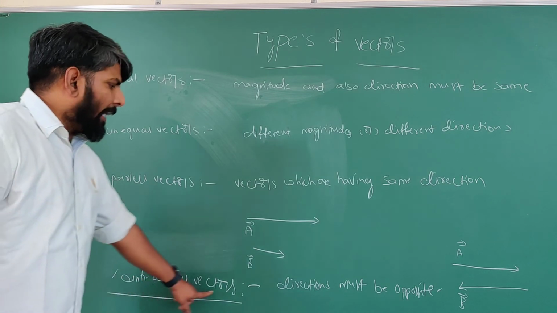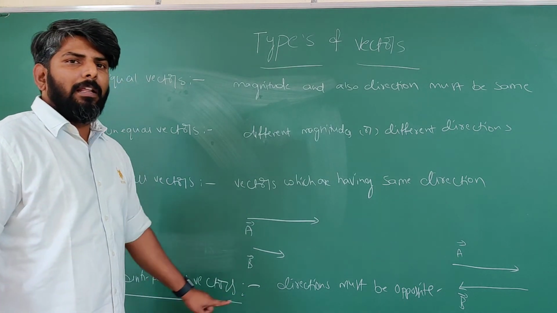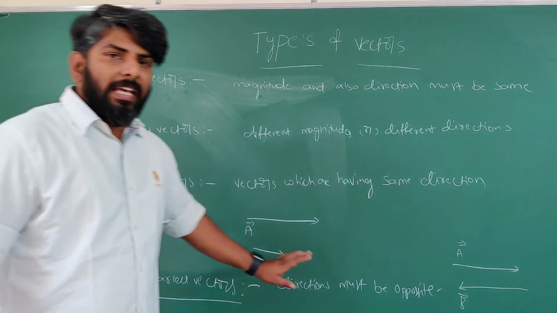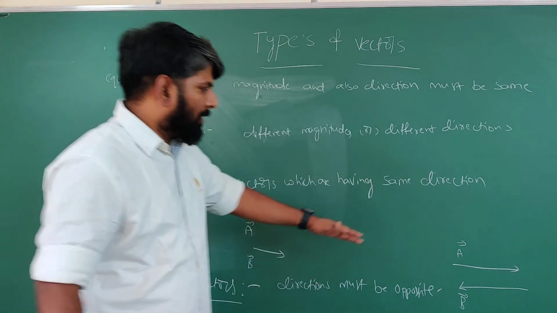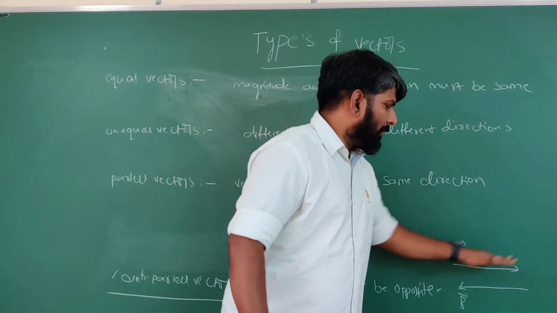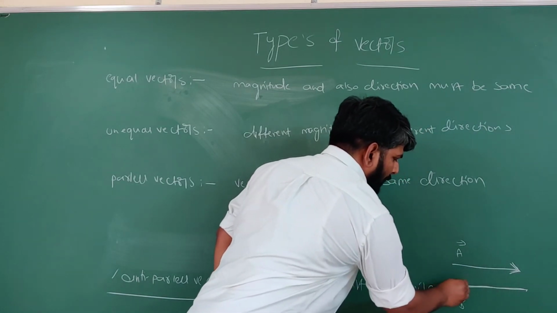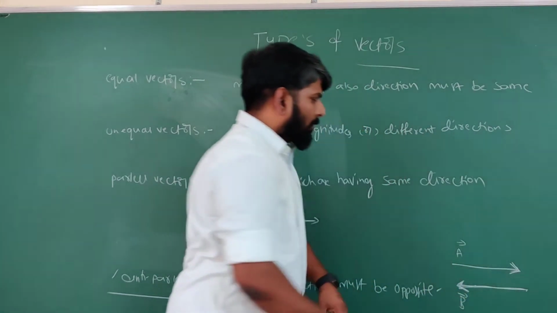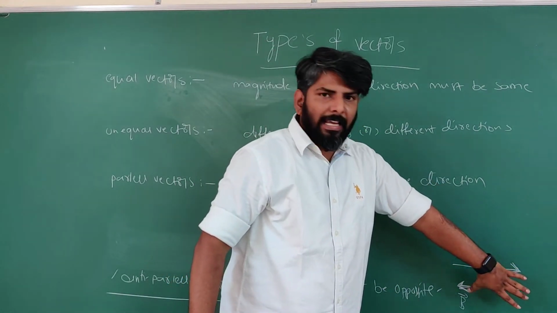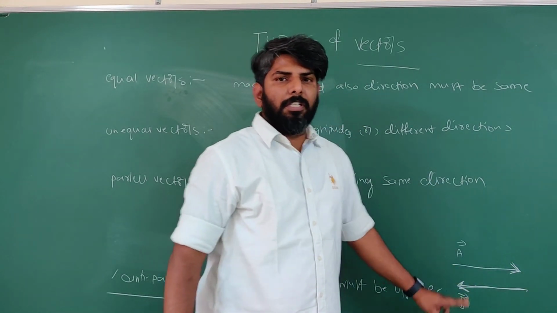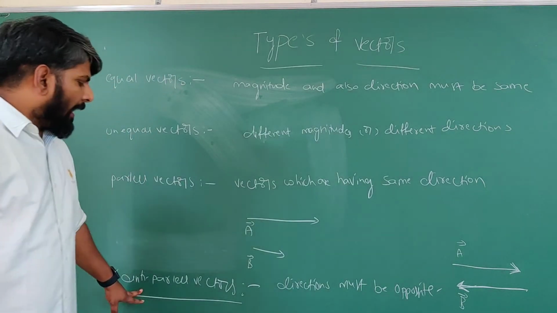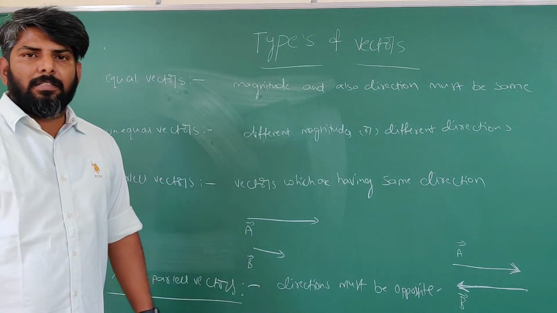Another one, anti-parallel vectors. Anti-parallel vectors means the vectors' directions must be opposite. See, a vector a bar's direction is like this. Another vector b bar's direction is like this. So even though magnitude is same, directions are opposite. Such vectors are called anti-parallel vectors. Okay.